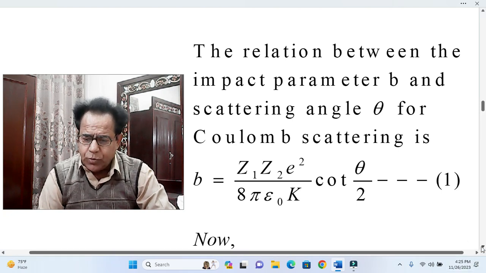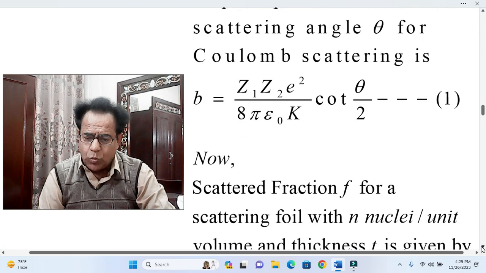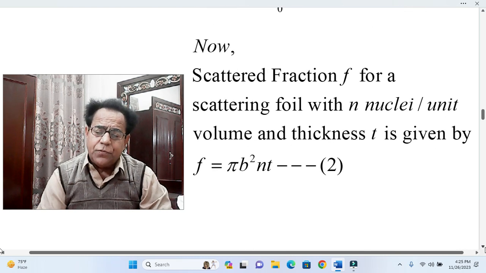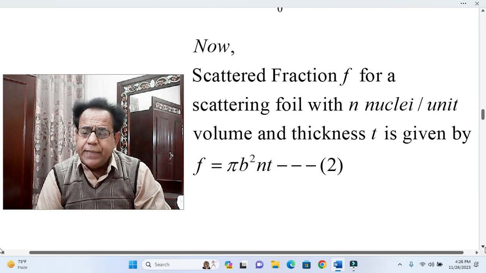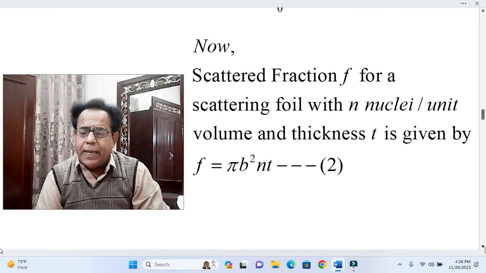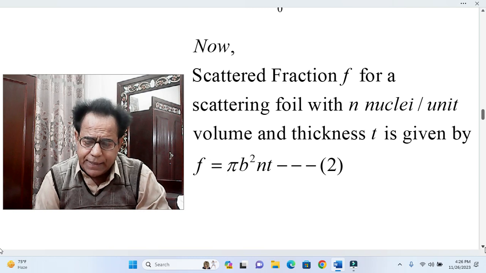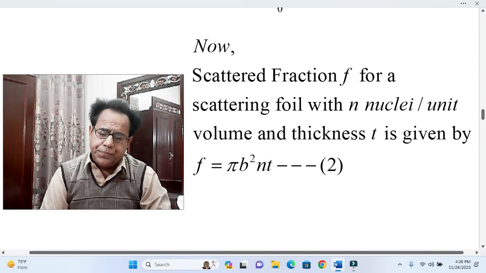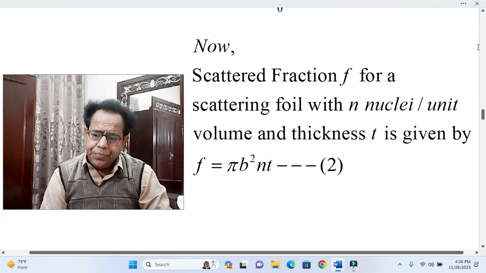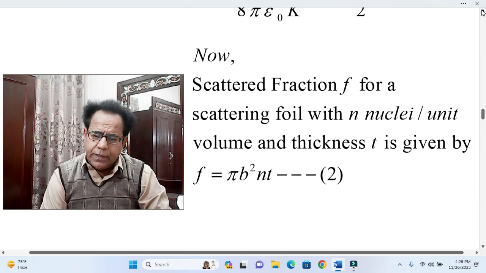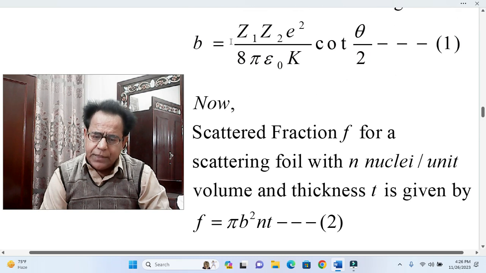Now scattered fraction f for a scattering foil with n nuclei per unit volume and thickness t is given by f is equal to pi b square n t, equation number 2. Now we will use this value of b from equation number 1 in equation number 2, and we will get the value of scattered fraction.